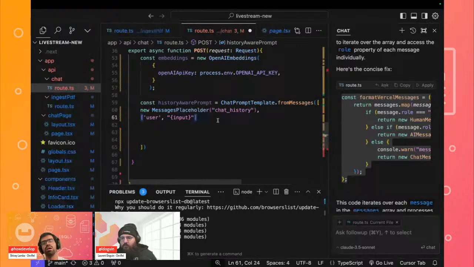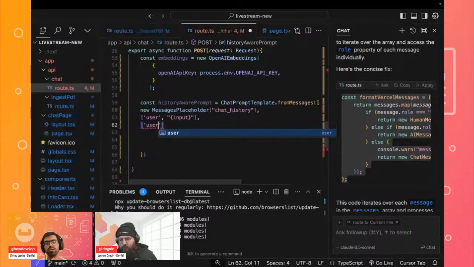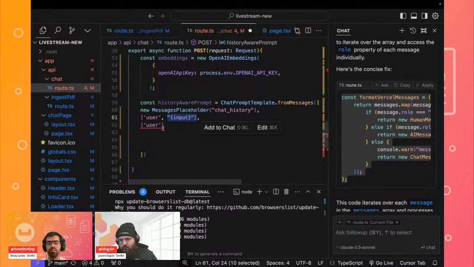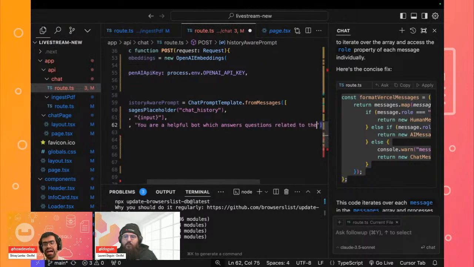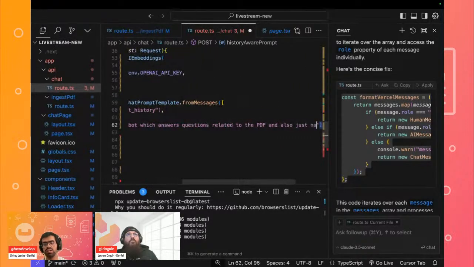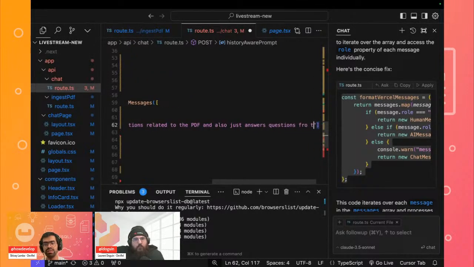Perfect. And then the next thing that we'll do is give certain context related to this. Again, we can provide an additional query over here, and this is all part of the prompt. So we are saying that the user will provide their input, then we are providing some additional system prompt, which is, for example, that you are a helpful bot which answers questions related to the PDF, and also just answers questions from the PDF text.